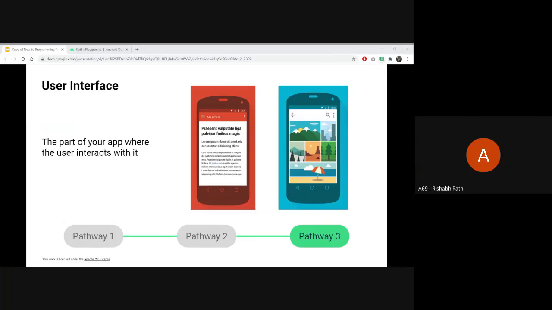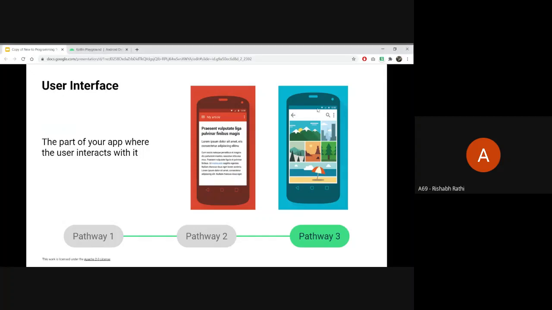Lastly, in the third pathway, you will learn the basic concepts of customizing the user interface. You will be designing a simple app and then customizing it. The user interface includes what the app looks like and how the user interacts with it. So it is the main part.